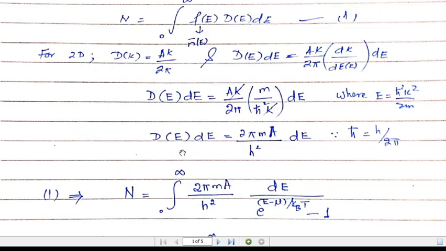Substituting the value of the density of states and the Bose-Einstein distribution function in equation 1, we get this equation.